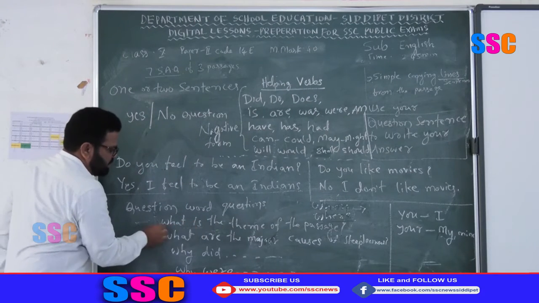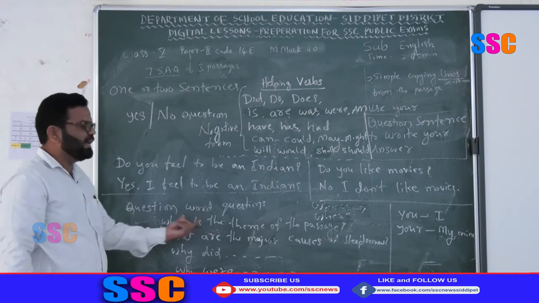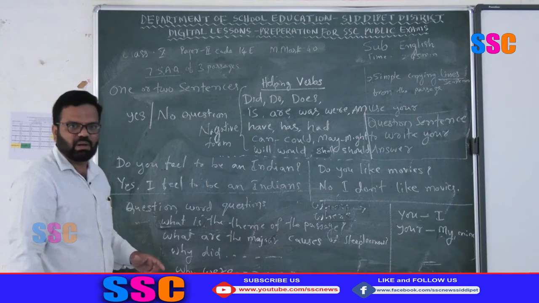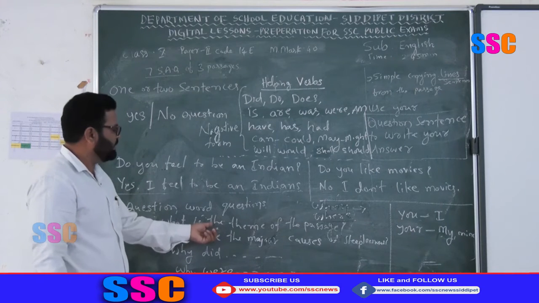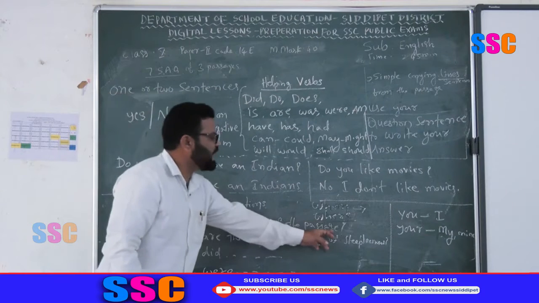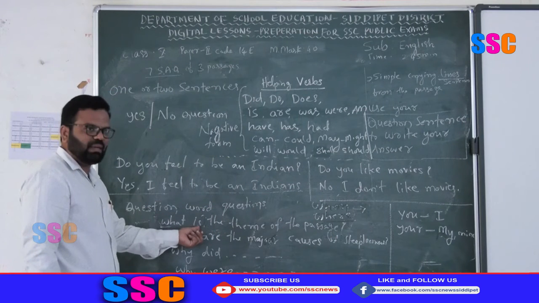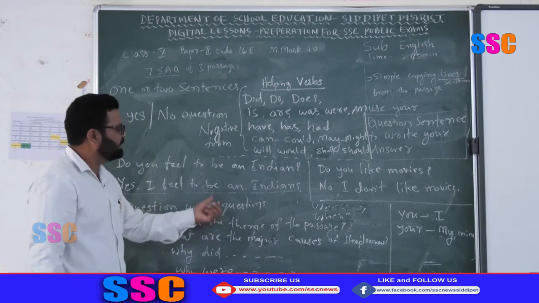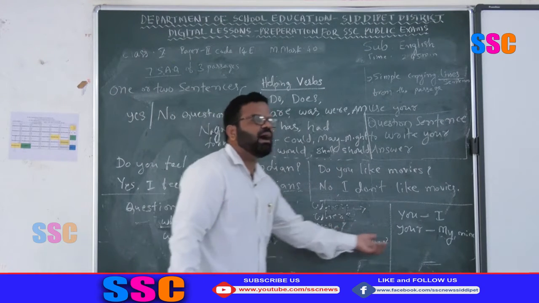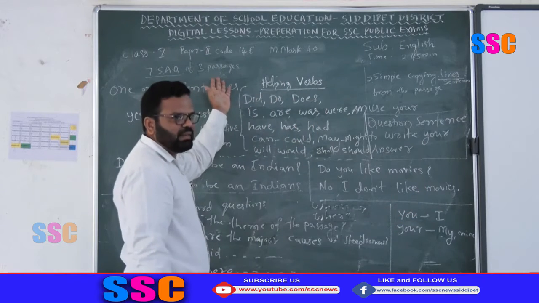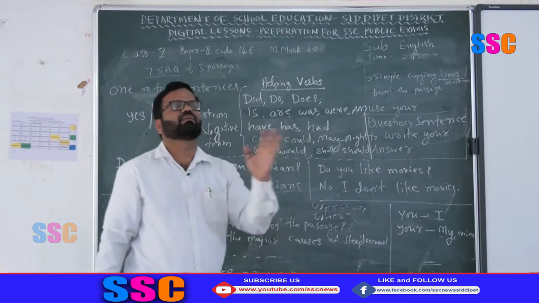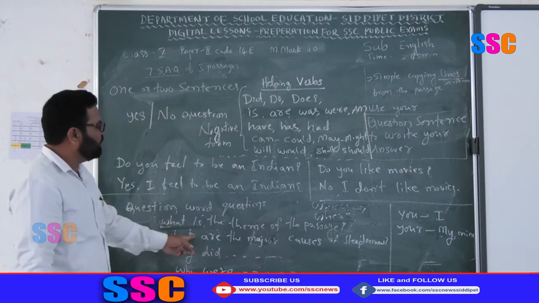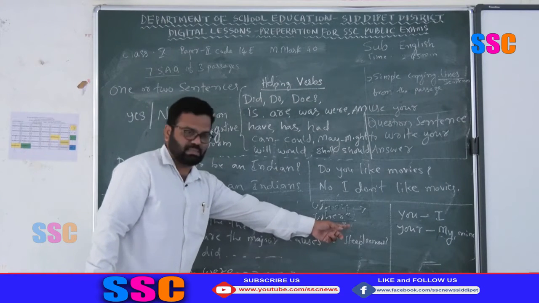See, just these 2 words are there, the question word and the helping word. Just remove them, and begin your answer from here with a capital letter: The theme of the passage. What was the be form here? Is. So your answer should be like this: The theme of the passage is dash. What is the theme in the passage? Find it and write the answer. You will get accurate marks. Okay. One more example, let us see. What are the major causes of sleeplessness?